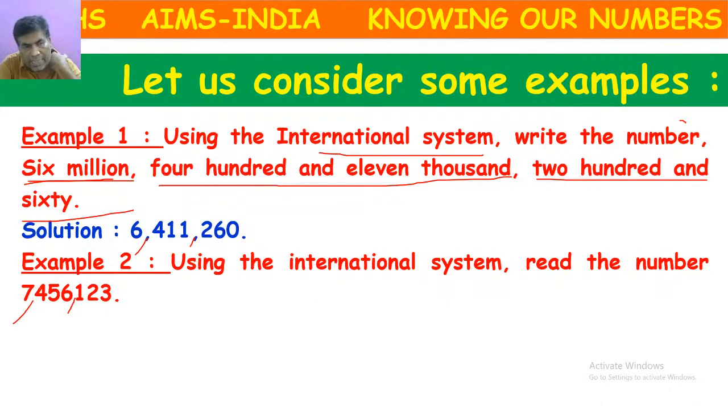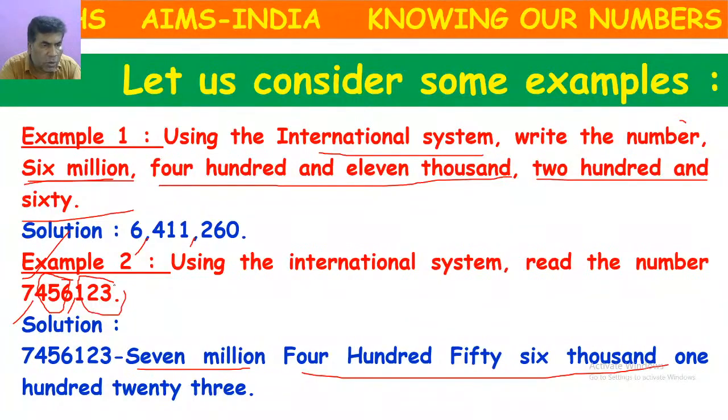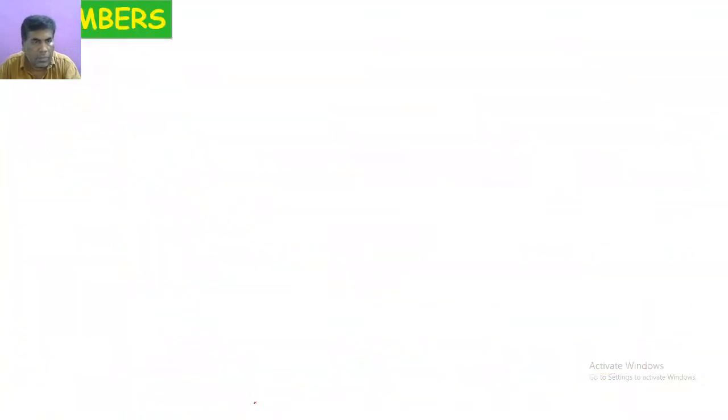But how to read this number? Ones, tens, hundreds, thousands, 10,000s, 100,000s. After that, we have millions. So how to read this number? 7 million, 456,000, 123. So like that we have to read the number.